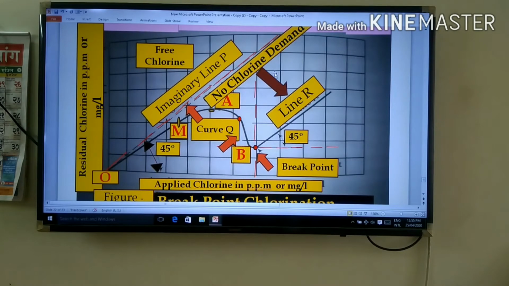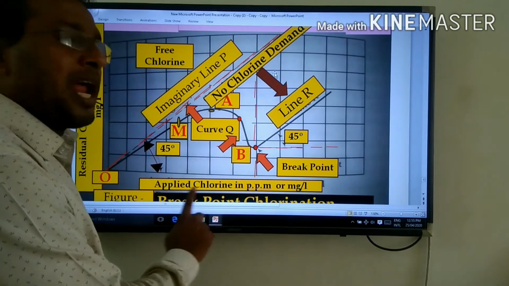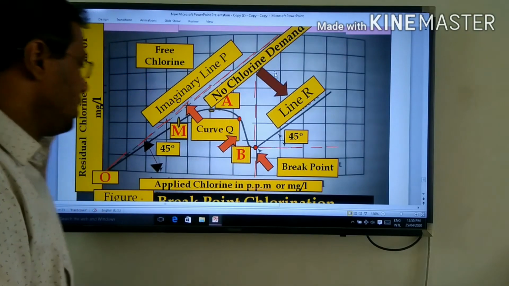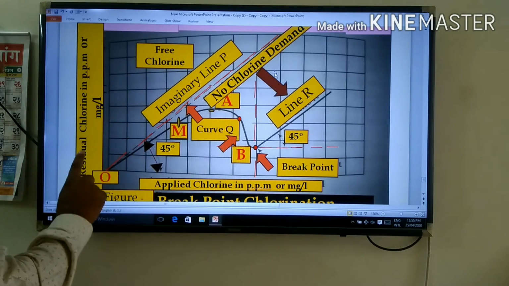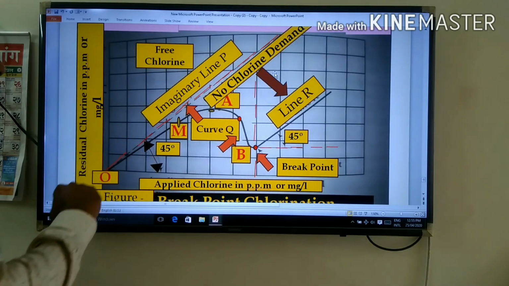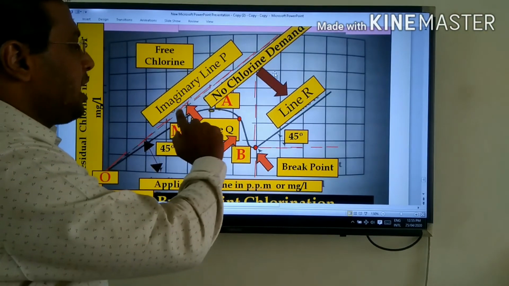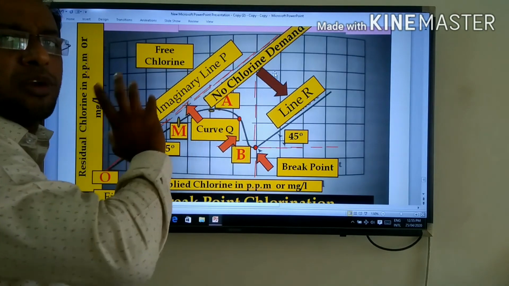From the theoretical point of view, breakpoint chlorination. Again, the x-axis represents applied chlorine in ppm or mg per liter, and the y-axis represents residual chlorine in ppm or mg per liter. Here in the figure, the red line indicates the imaginary line P, that is free chlorine.